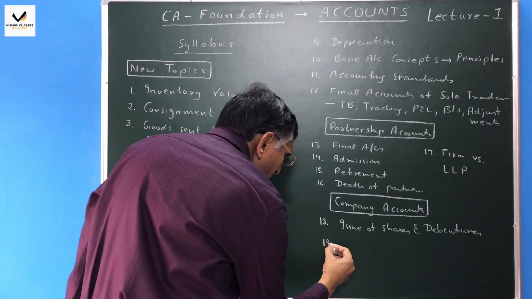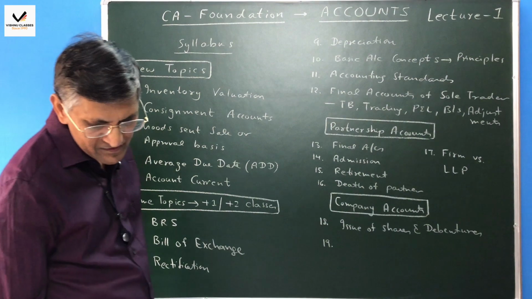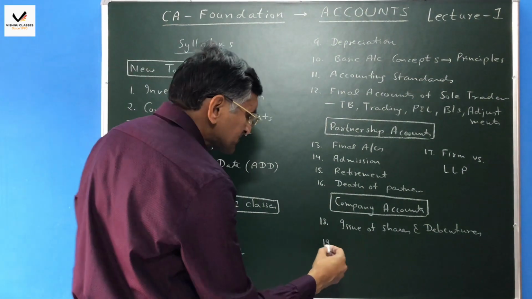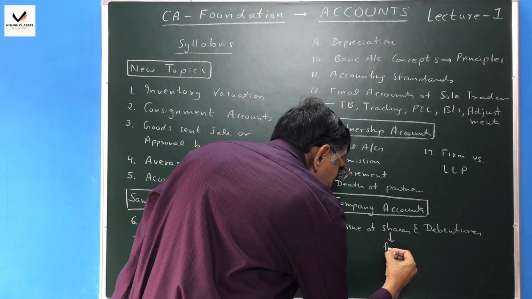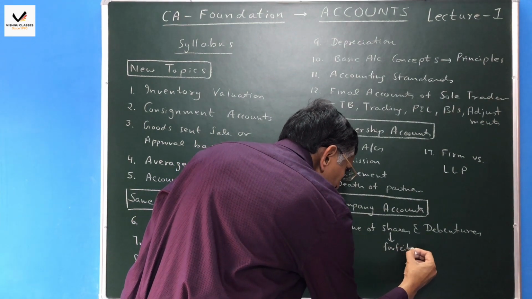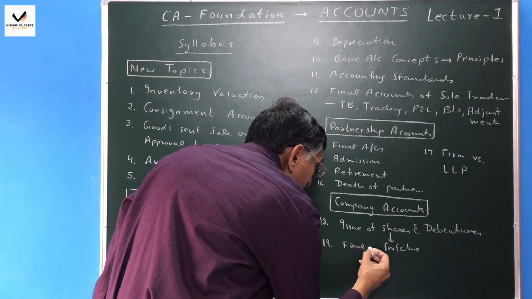Then it is about reissue and forfeiture of shares. And another one is the final accounts of companies.